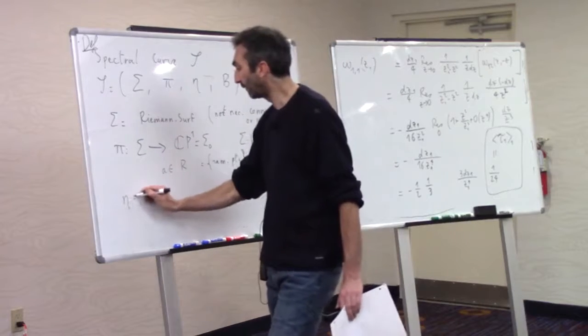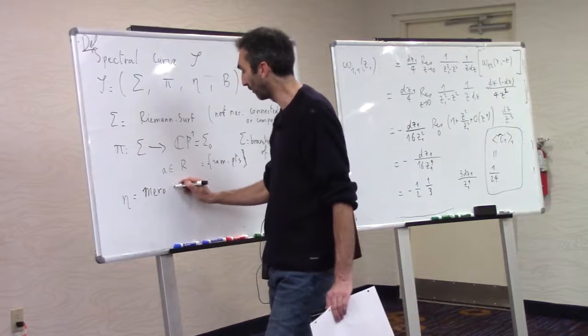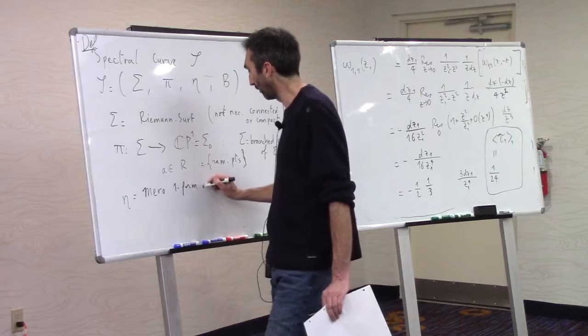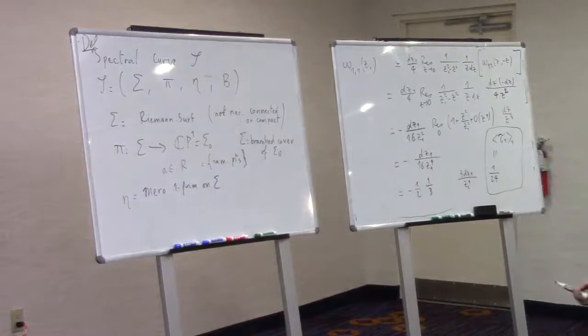Eta is a one form, meromorphic one form on sigma. It does not have to be the restriction of the tautological form on the cotangent bundle. It can be anything you like.